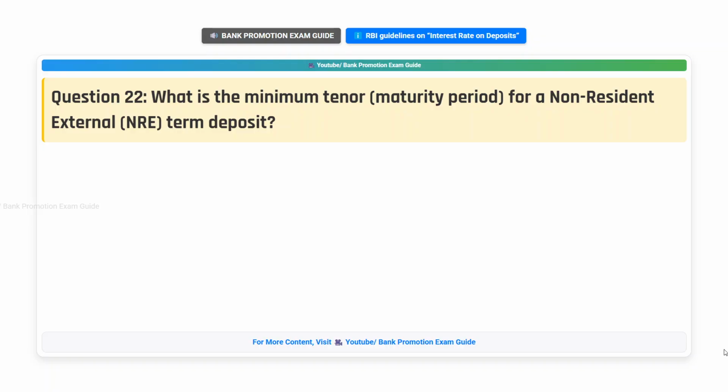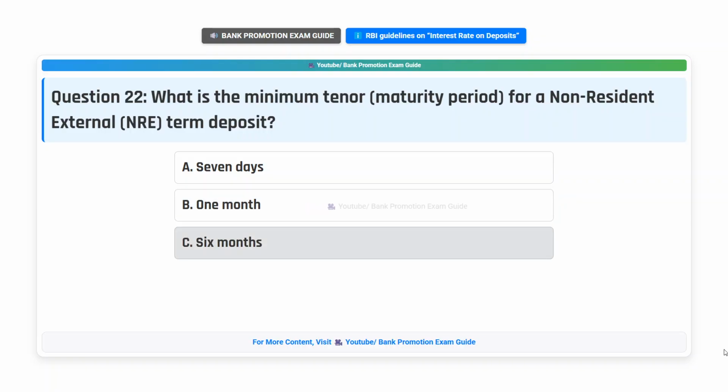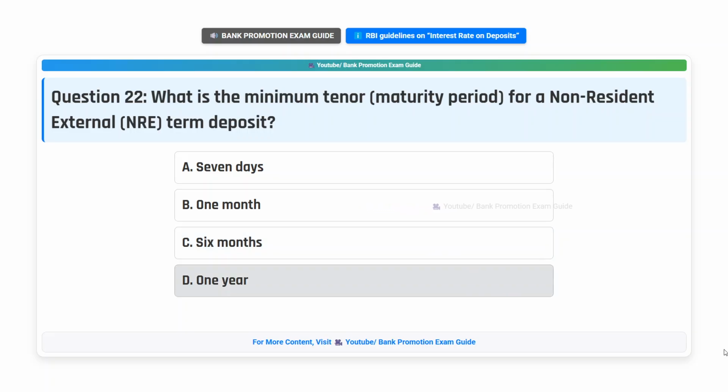Question 22. What is the minimum tenor, maturity period, for a non-resident external, NRE, term deposit? Option A. 7 days. Option B. 1 month. Option C. 6 months. Option D. 1 year. Think the answer.